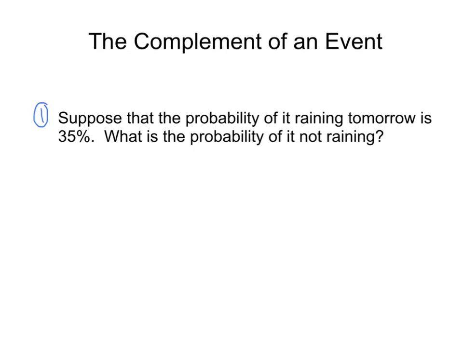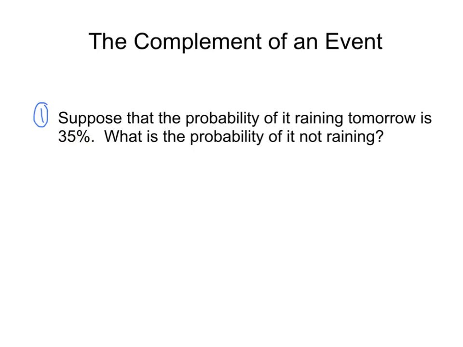In this video, we're going to talk about the complement of an event. And I'm going to show an example first, and I think that'll make it clear what a complement is. Suppose that the probability of it raining tomorrow is 35%. What's the probability of it not raining?